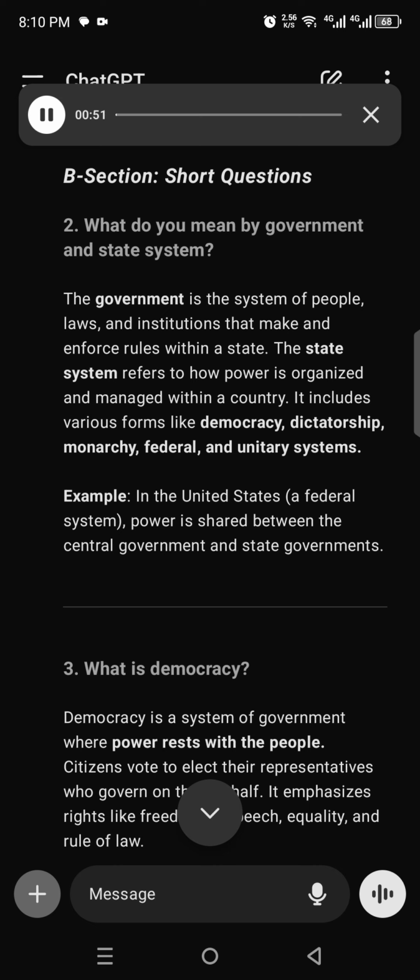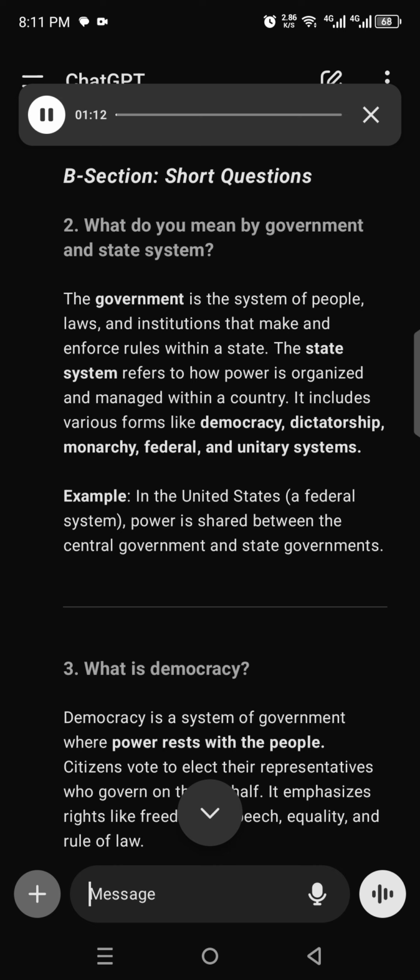3. What is democracy? Democracy is a system of government where power rests with the people. Citizens vote to elect their representatives who govern on their behalf. It emphasizes rights like freedom of speech, equality, and rule of law. Example: countries like India and the United Kingdom practice democracy.